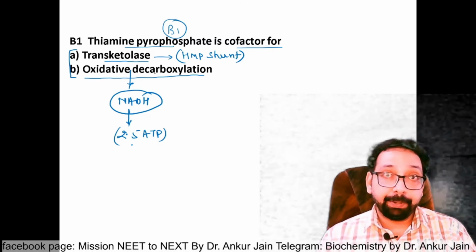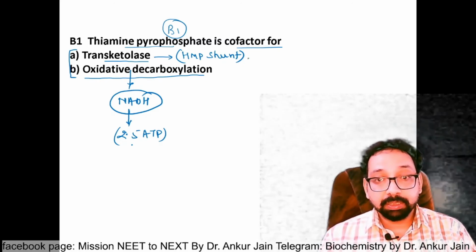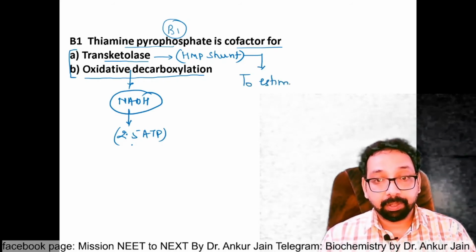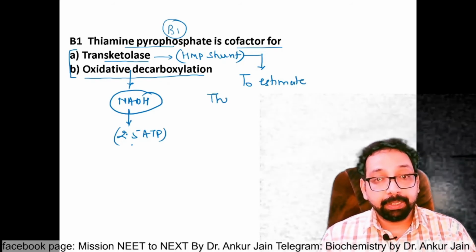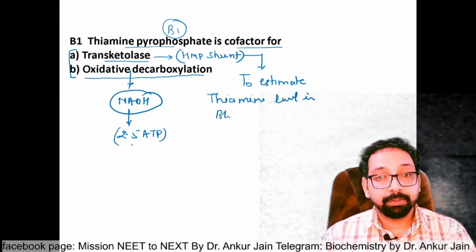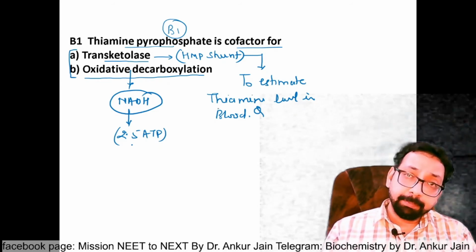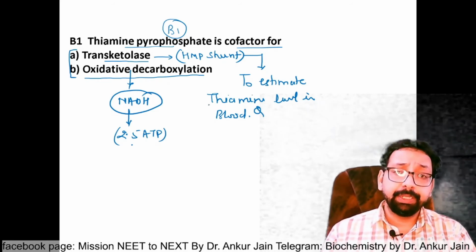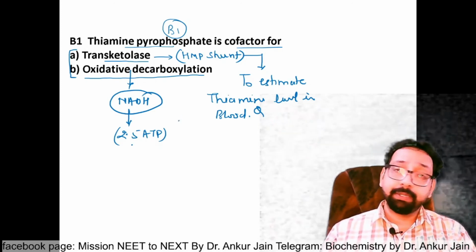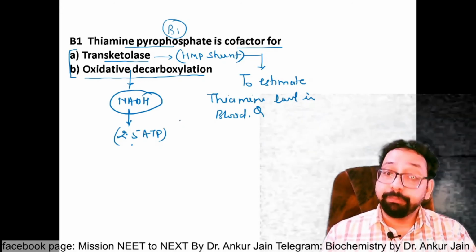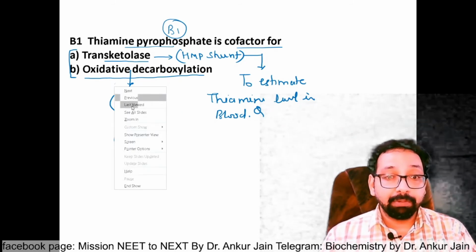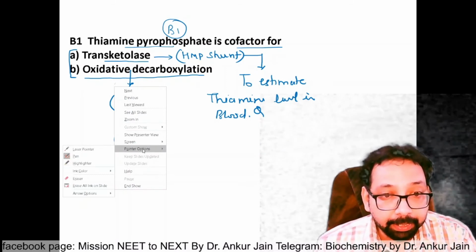Then I will prefer to go with transketolase because transketolase is clinically used to estimate thiamine level in blood. To detect thiamine deficiency, we can estimate transketolase activity in blood, and if transketolase activity is decreased, that means B1 is deficient. This is a frequently asked question. So if out of these two one is to be chosen, I will go with option A.